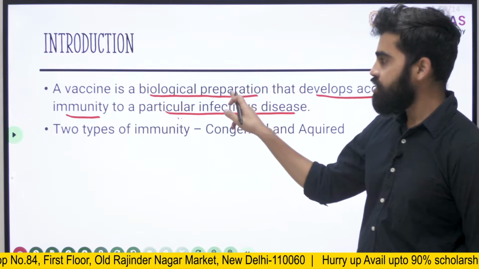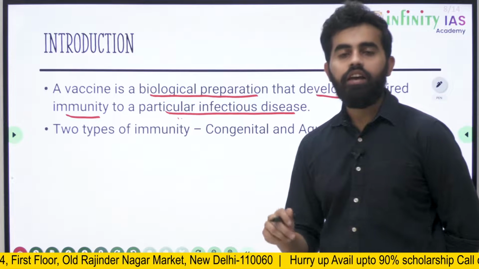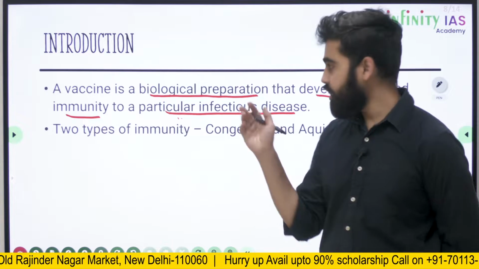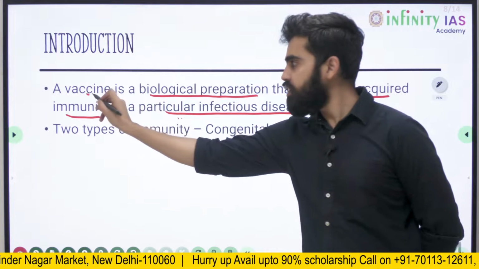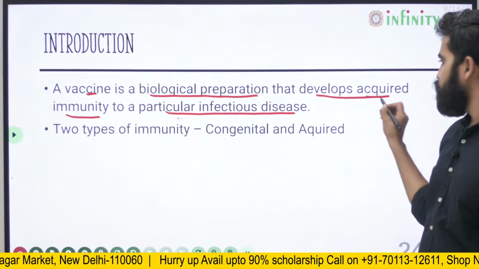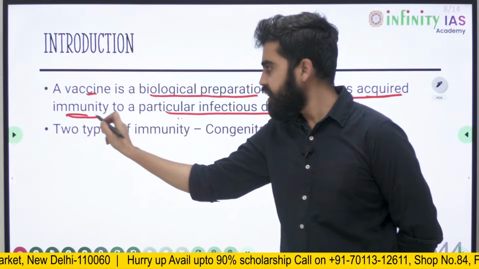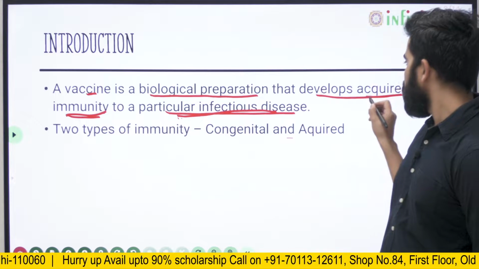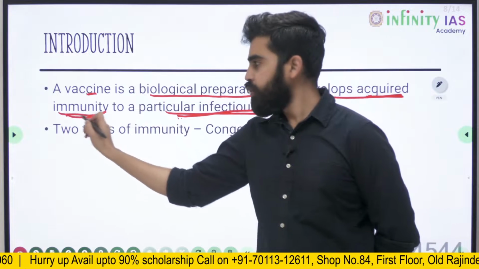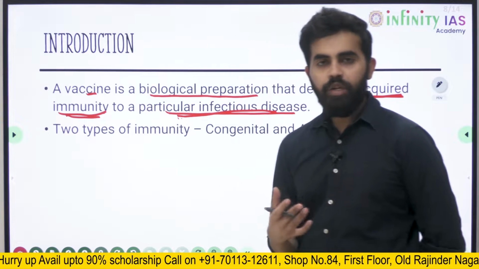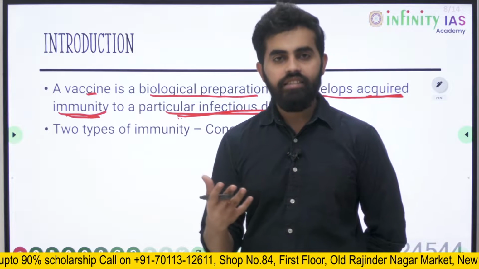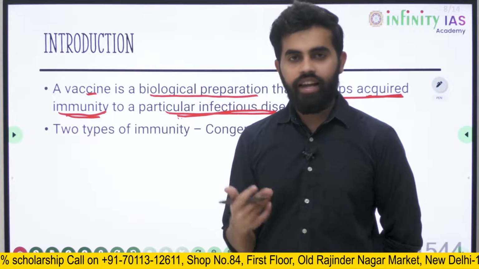So, what is a biological preparation? It is a living or dead biological organism that is present in the vaccine. It develops acquired immunity to a particular infectious disease. So, what is acquired immunity? Immunity is the human body's ability to fight against any disease-causing organism.